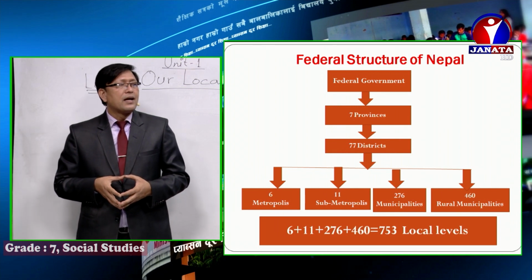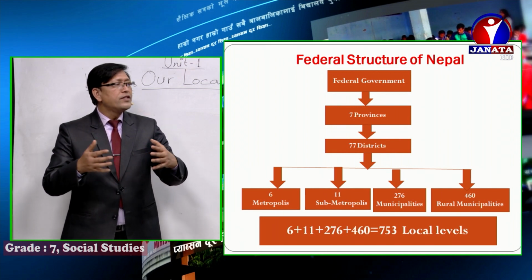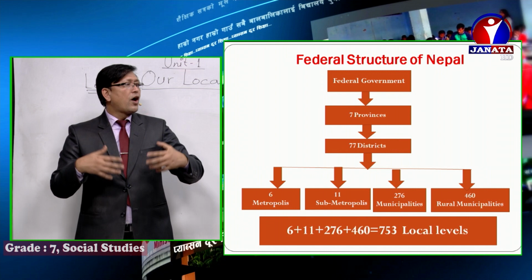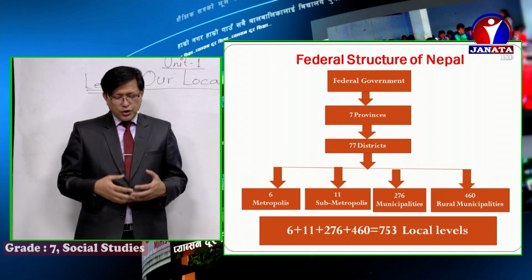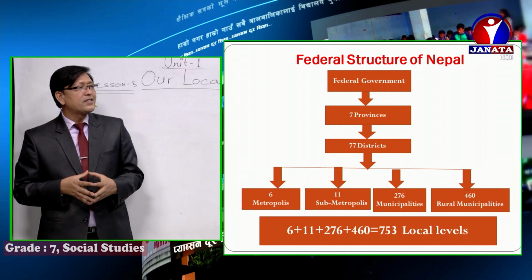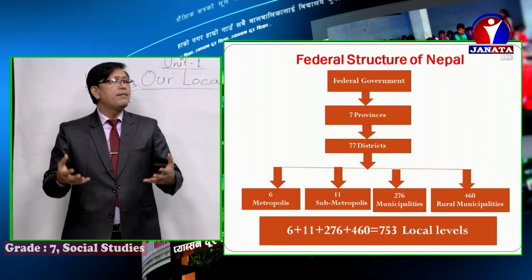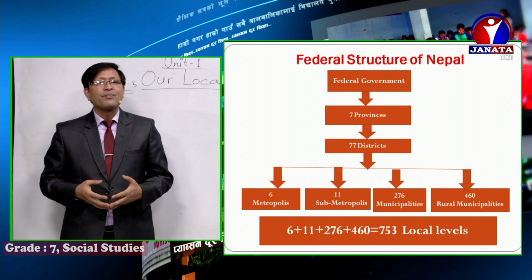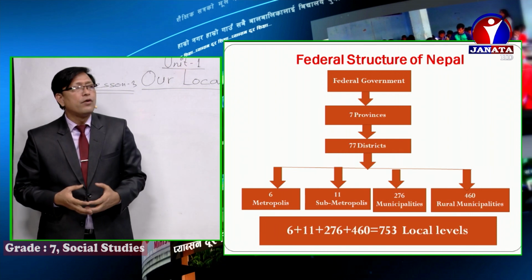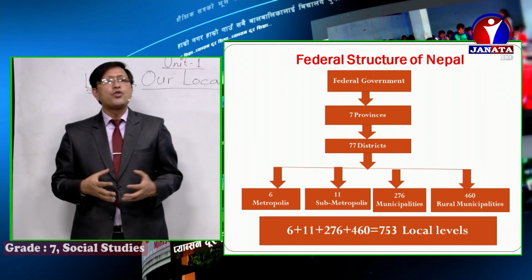So boys and girls, look at 6 plus 11 plus 276 plus 460 is equal to 753 local levels. This is the federal structure of Nepal.